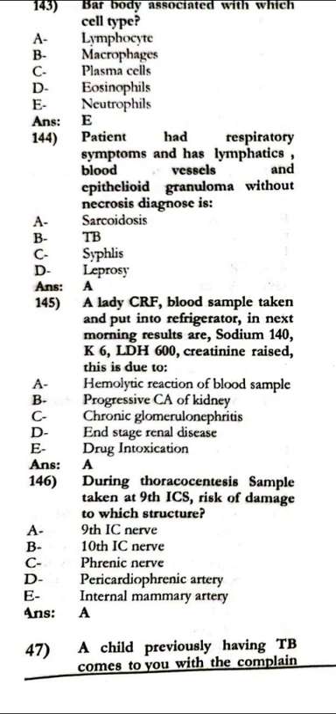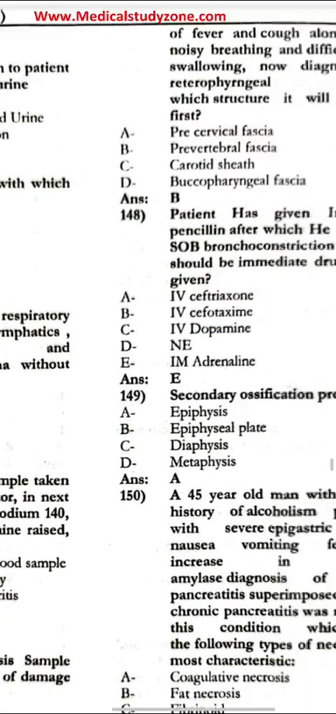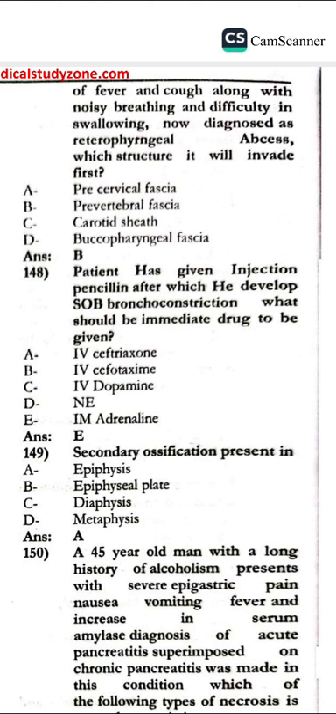Risk of damage to which structure is in question. A child previously having TB comes to you with the complaint of fever and cough along with noisy breathing and difficulty in swallowing. Diagnosis: retropharyngeal abscess. Which structure will it invade?